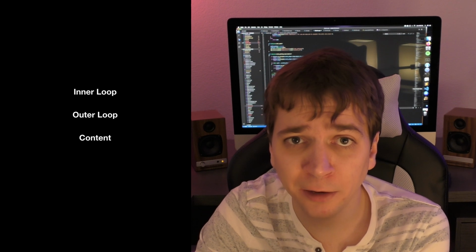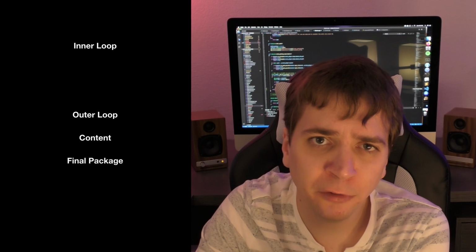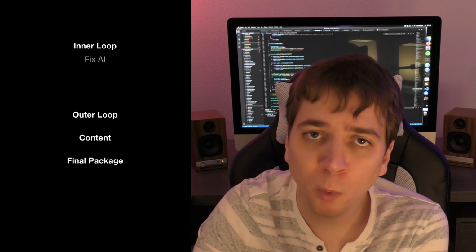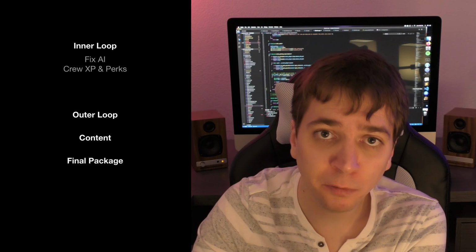Anyway, back to the part I recorded earlier. So let's talk about what's left to do on Cargo Defense in four main categories: the inner loop, the outer loop, content, and the final package. The inner loop is mostly done. There are really only two things I need to do there. The AI needs some work, and the crew experience and perk system has not yet been rebuilt for C++.